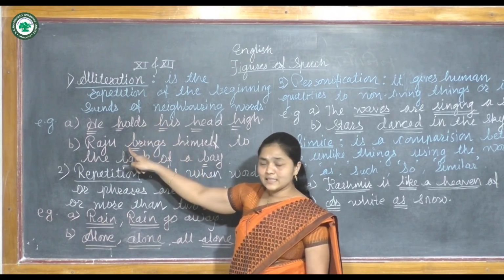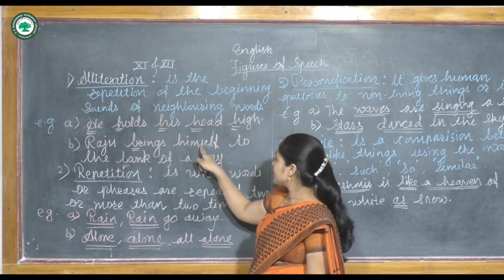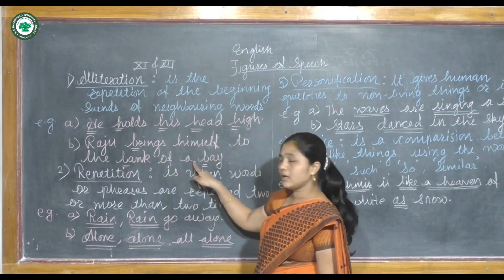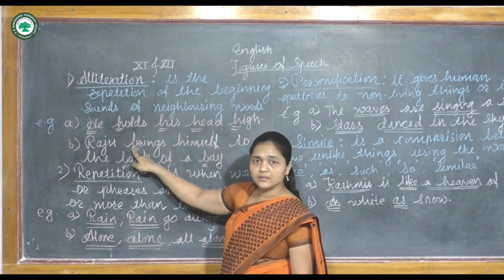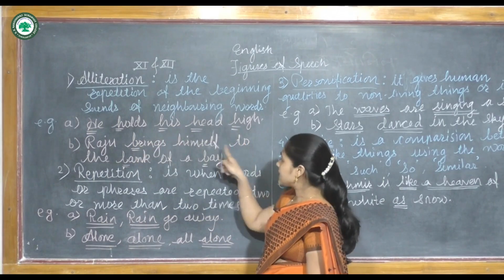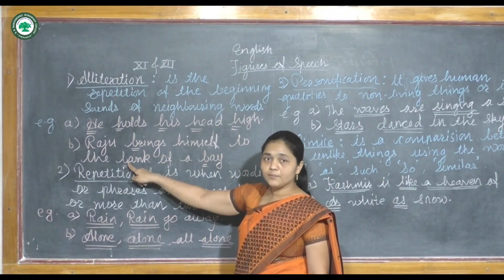Now take another example: Raju brings himself to the bank of a boy. So here also the B sound, in the word brings, as well as the B sound in bank, that is shore, okay, beach.